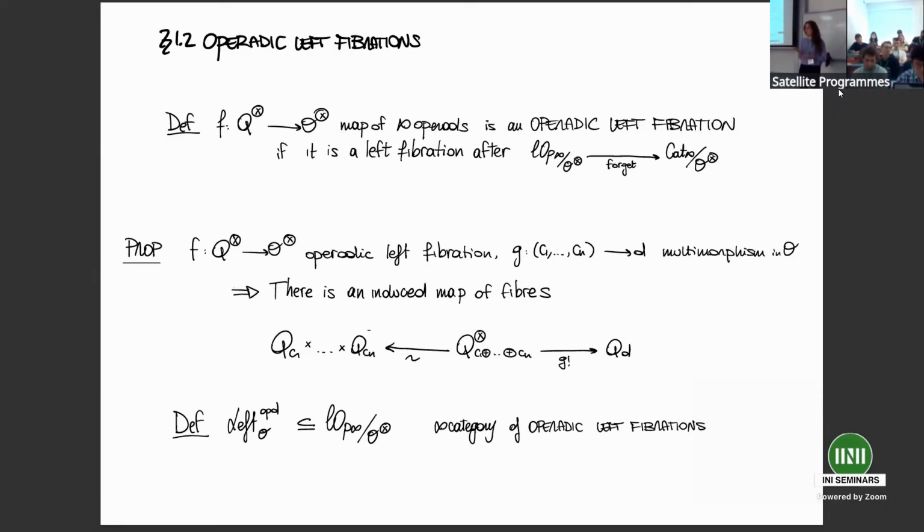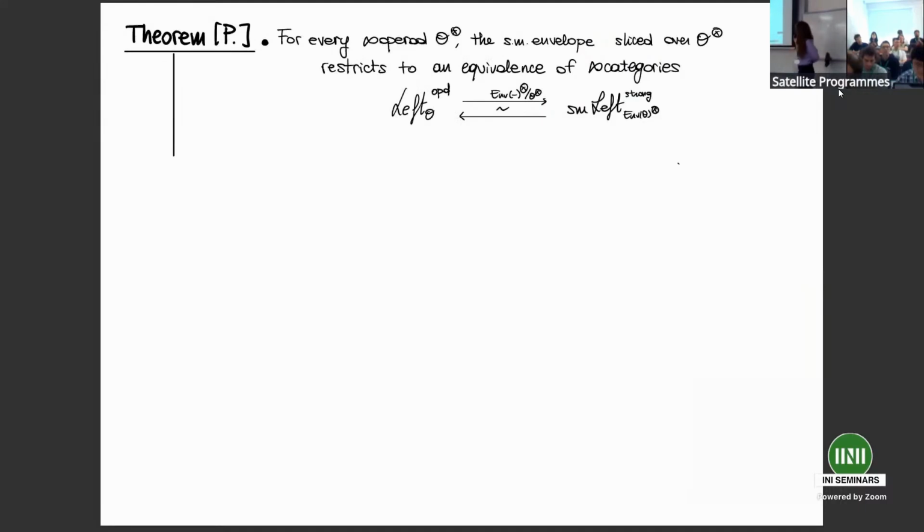Okay, so let's put it all together. And well, the first element that we prove is that for every infinity operad O, the symmetric monoidal envelope sliced over O establishes an equivalence between operatic left fibrations over O on the one hand and strong symmetric monoidal left fibrations over the envelope of O.